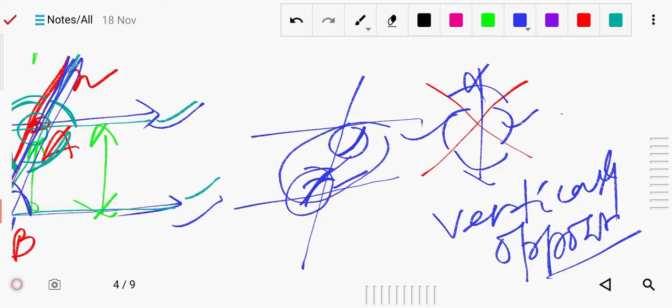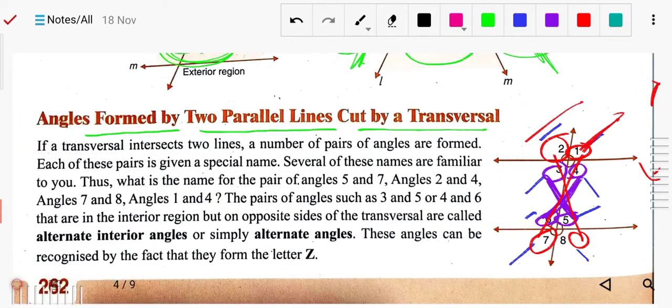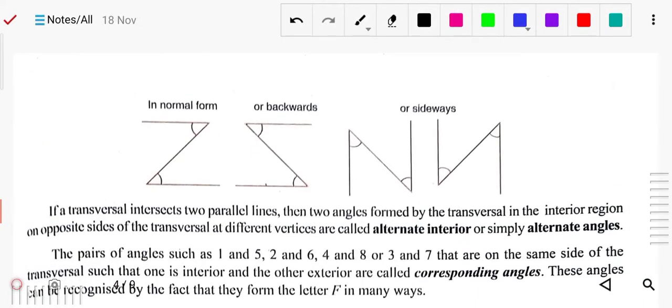It is inside, so we say interior alternate angles. If it is outside, here or here, we say exterior alternate angles. To learn this there is also a shortcut method: just remember the letter Z. If the lines form a Z, like this, then check these two angles; they will be called alternate angles.